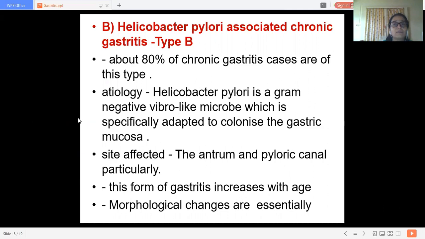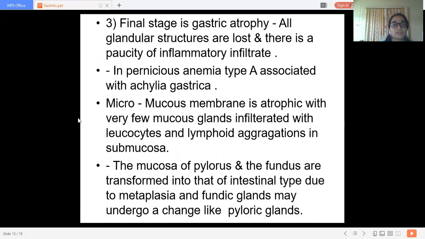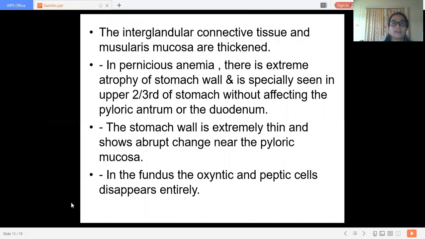Okay. Now let us revise the microscopic changes of type A chronic gastritis, that is autoimmune type, in pernicious anemia. Here the mucous membrane is atrophic, with very few mucous glands, infiltrated with leukocytes. The mucosa of pylorus and fundus are transformed into intestinal type due to metaplasia, and the fundic glands may undergo change like that of pyloric glands. Then the interglandular connective tissue is increased.